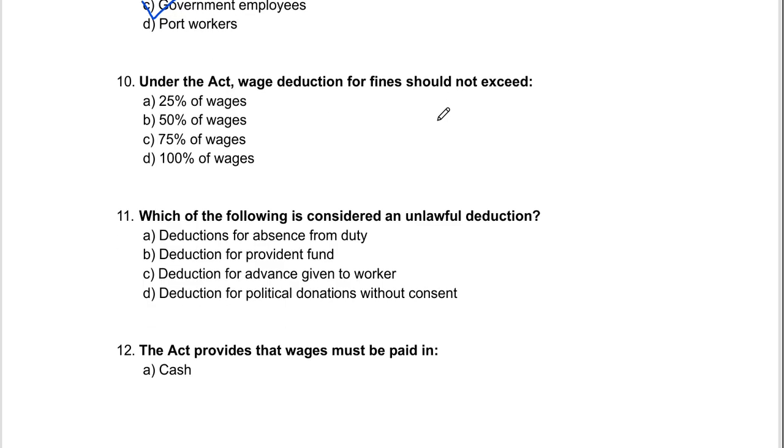Wage deduction for a fine should not exceed 25% of wages, 50% of wages, 75% of wages, 100% of wages.